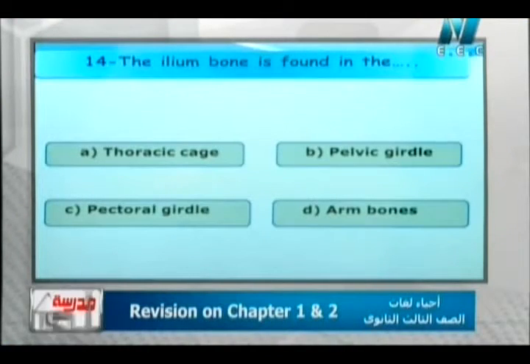The next question says: the ilium bone is found in the dots. Thoracic cage, pelvic girdle, pectoral girdle, arm bones. What is the right answer, Mr. Yahya? It's the appendicular skeleton, the pelvic girdle, which is the lower part of the skeleton. Of course, because the pelvic girdle consists of two identical halves. Each half consists of ilium, ischium, and the pubis. The two pubic bones are connected at the ventral side at the pubic symphysis. So the ilium is part of the pelvic girdle.